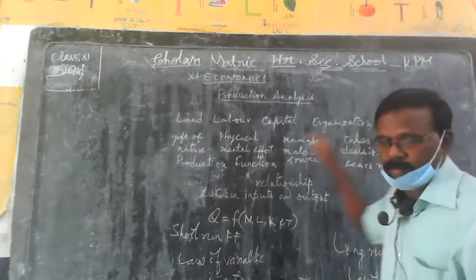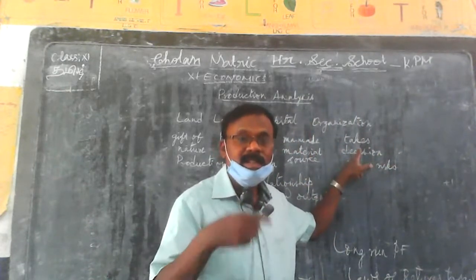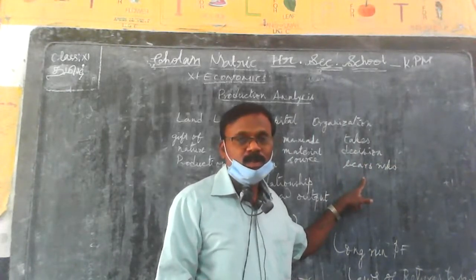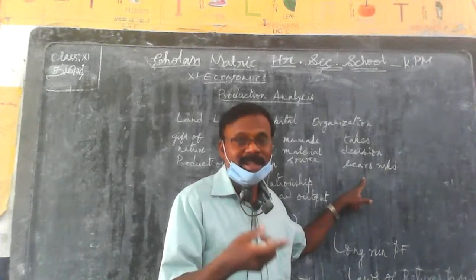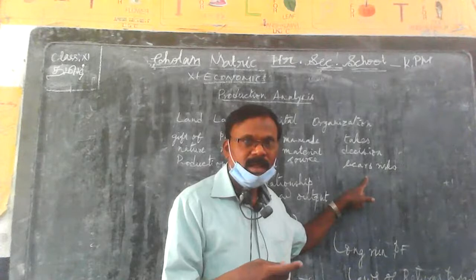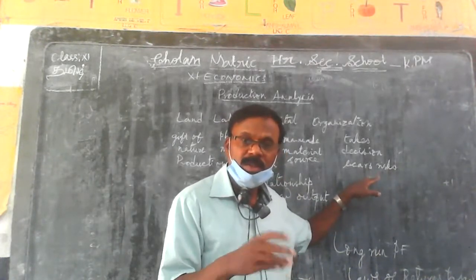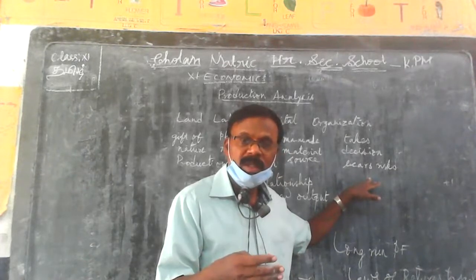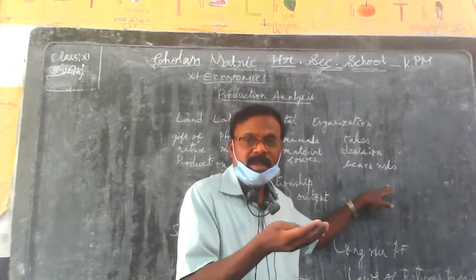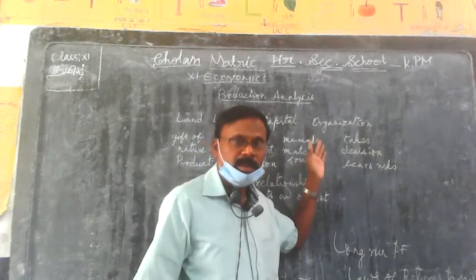Then organization. Organization takes decisions and bears risk. That's why we call an organizer or entrepreneur a risk taker or risk bearer and a decision maker. So these four are the factors of production.